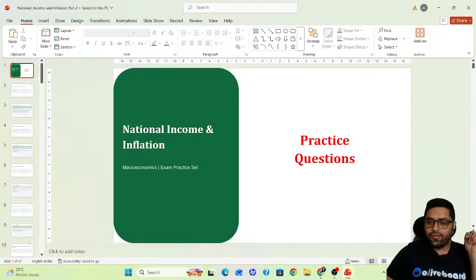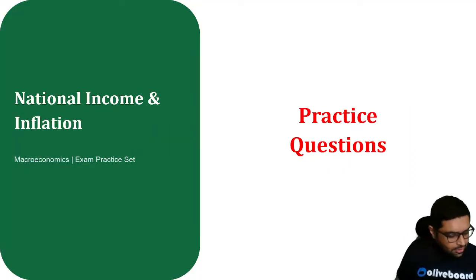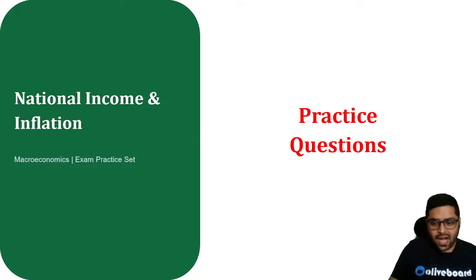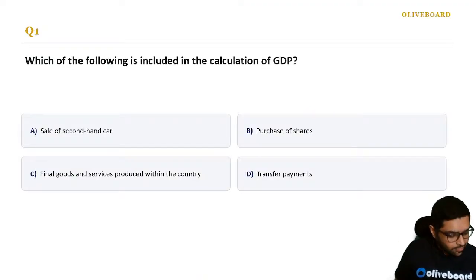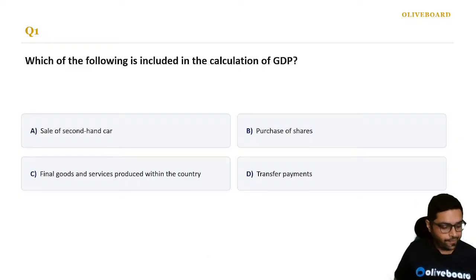Let us start our topic for today then. Okay, so national income and inflation. We'll start with the questions. So the first question, have a look. Which of the following is included in the calculation of GDP?